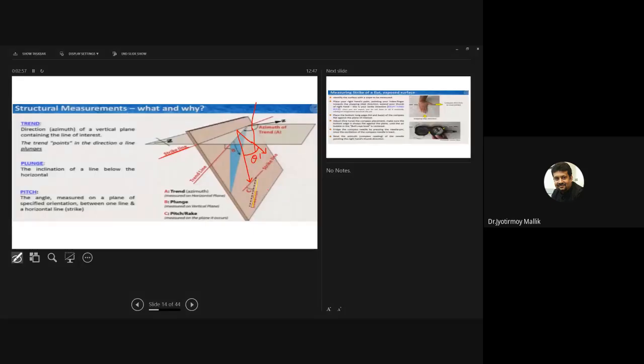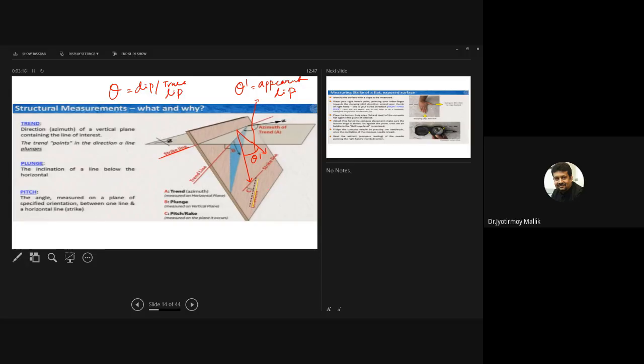This theta dashed is called apparent dip. The other one, theta, the one that I have discussed before, is called dip or true dip, and this is what we call apparent dip.